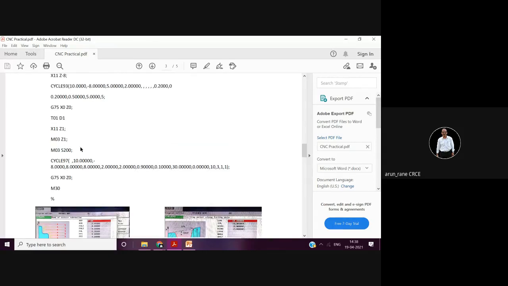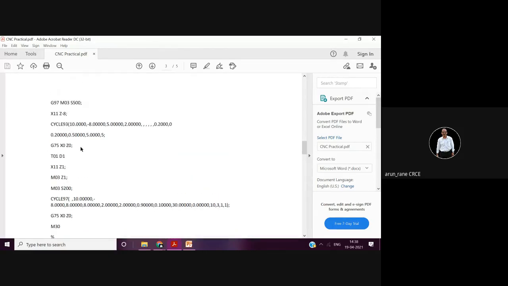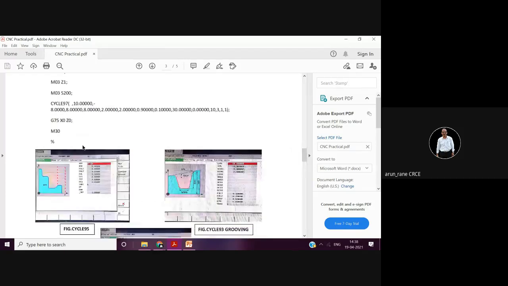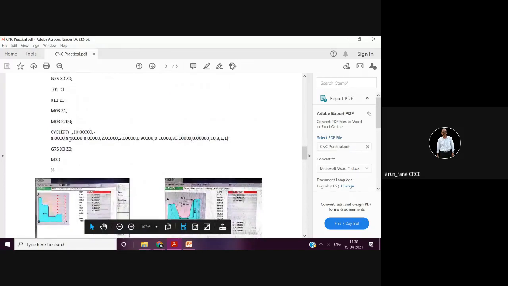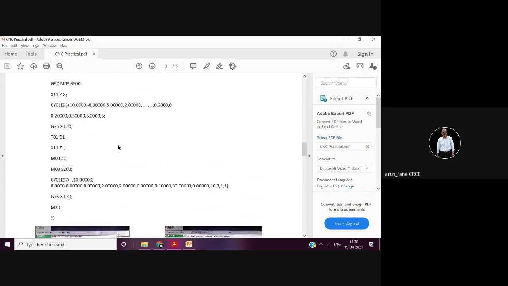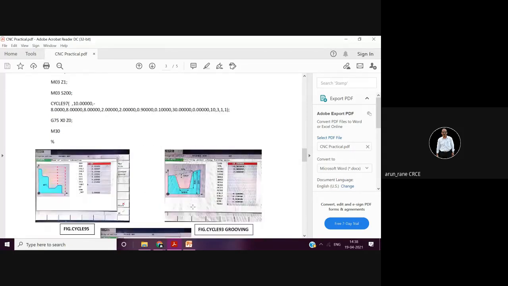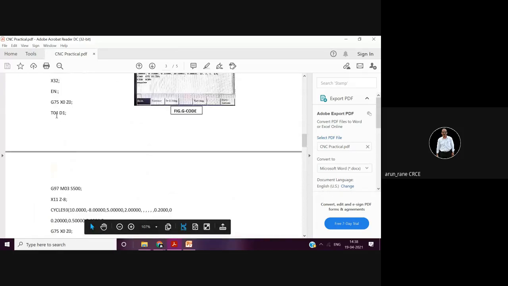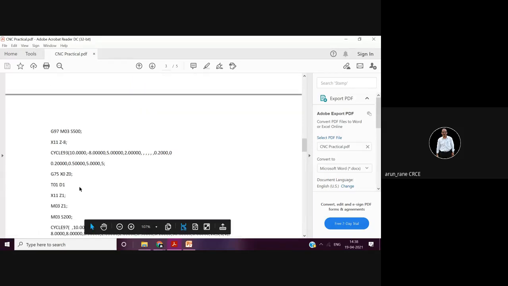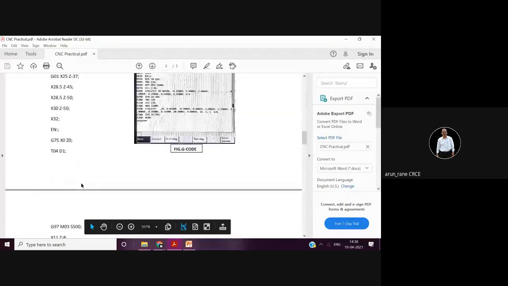Then cycle 97 is your threading operation, and cycle 93 is your grooving operation. So tool number 4 is a grooving tool. And every tool will have offsets. This D1 does not mean the offset for tool number one; do not be confused.